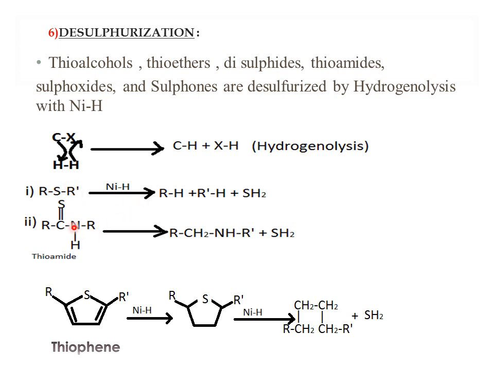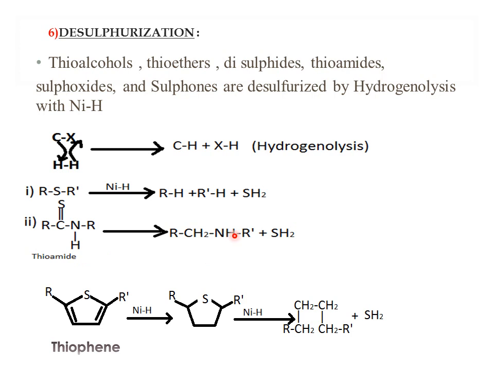Then again, if you come to the thioamide, there is again a removal of the sulfur group over here. What happens here is there is addition of two hydrogen molecules, and with the liberation of H2S gas you get the amides.